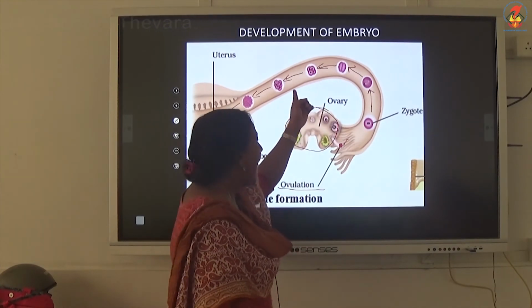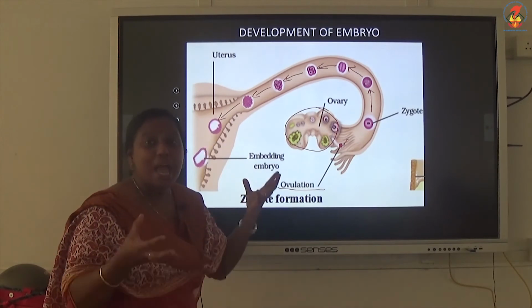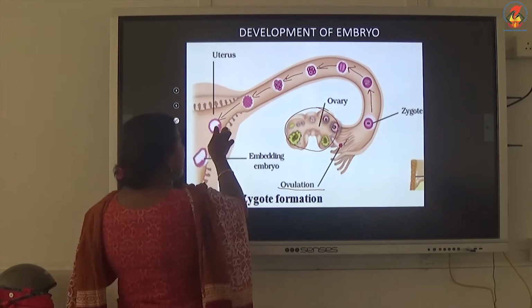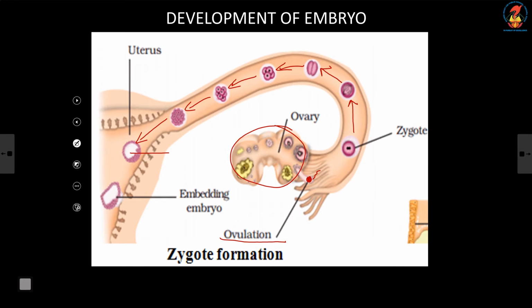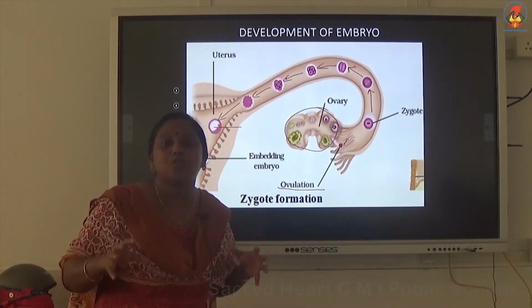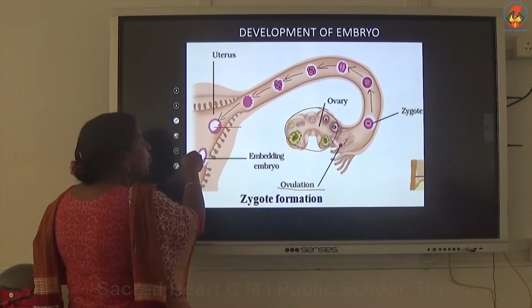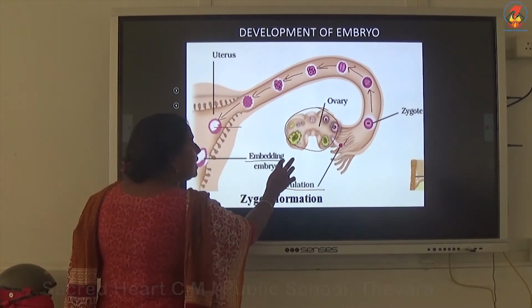Can you see? And finally it will form a structure called the embryo, where you can see all the different tissues and organs. The developing structure with lots of tissues and organs inside it, you call an embryo. Once it reaches this embryo stage, the embryo will slowly get embedded.